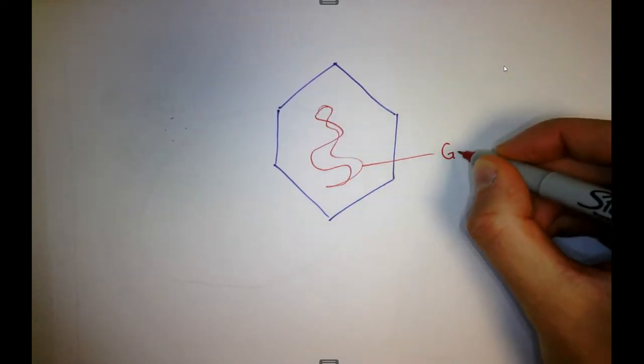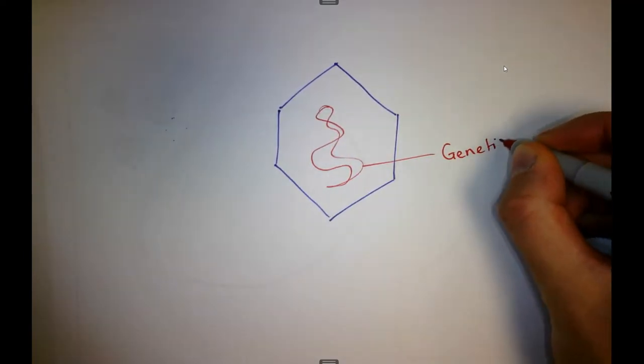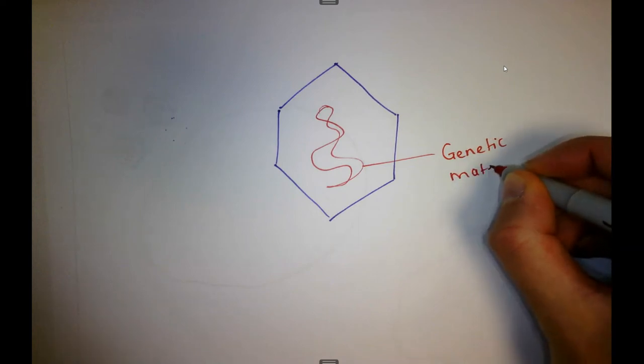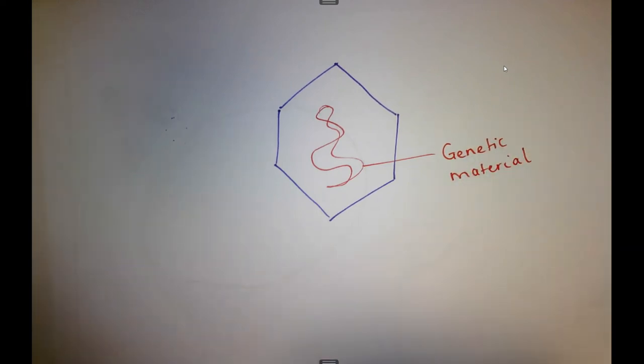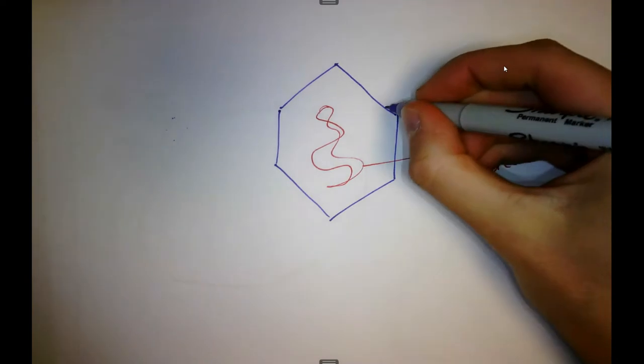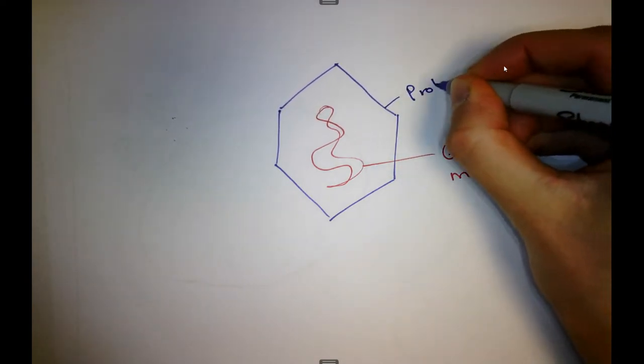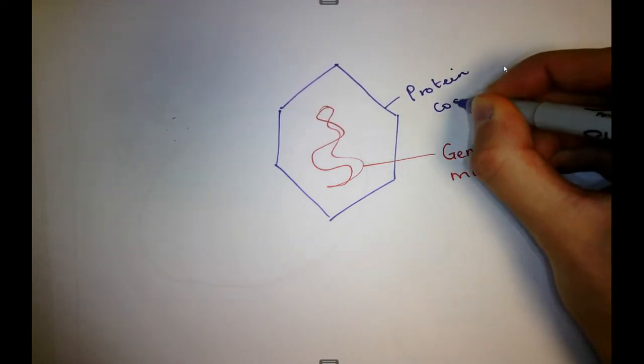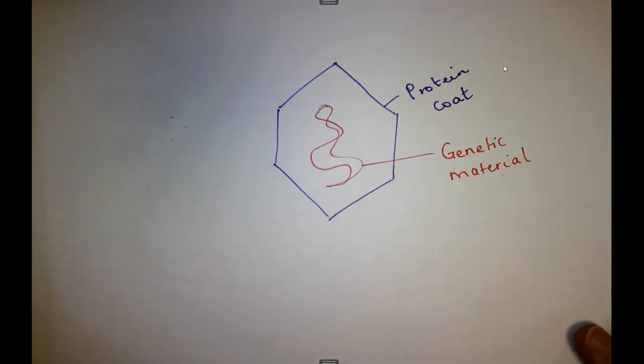That could be DNA, for example. So they've got the genetic material, and that genetic material is surrounded by a protein coat. You can see they've got none of the other complicated structures that other cells have. So they don't have mitochondria, for example, or a nucleus.